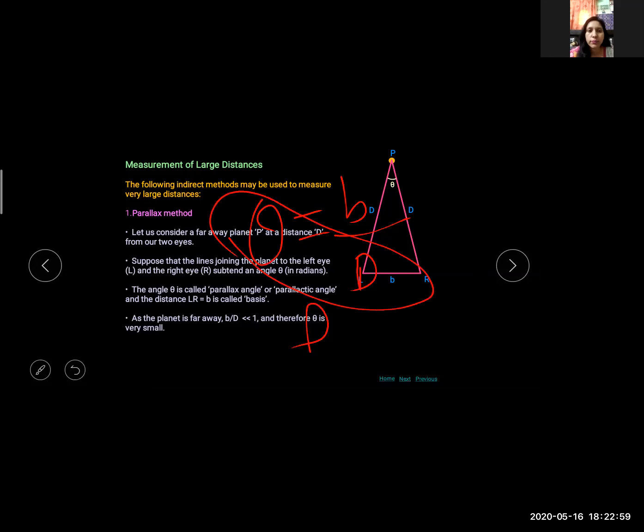Clear? But distance can be measured by D equals B upon theta. I hope this is clear to you.